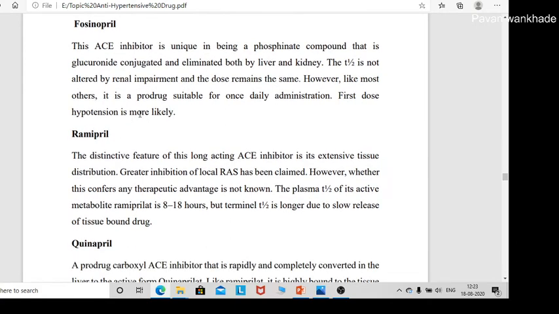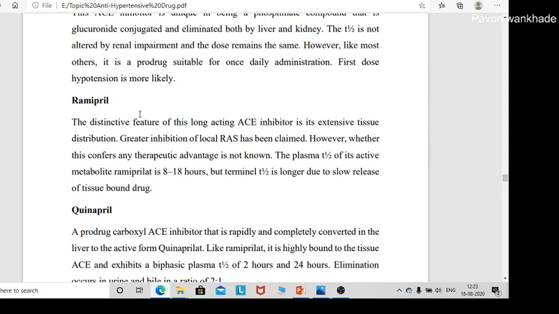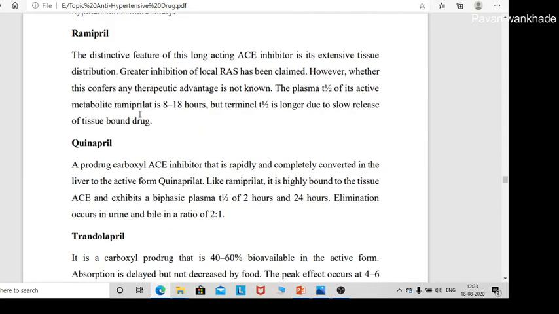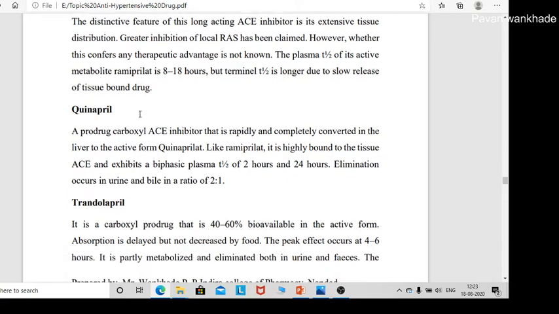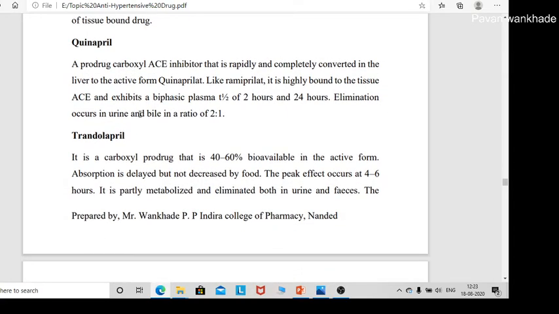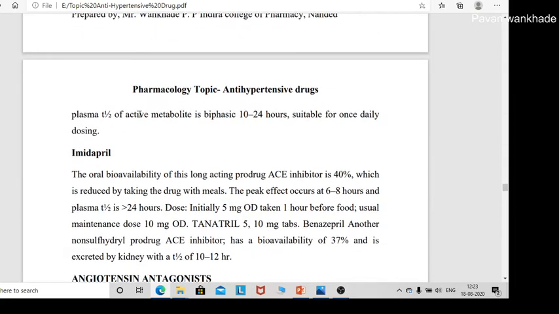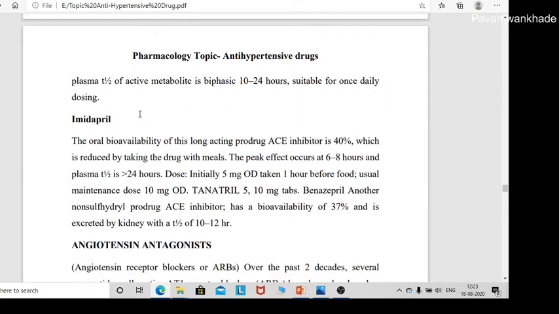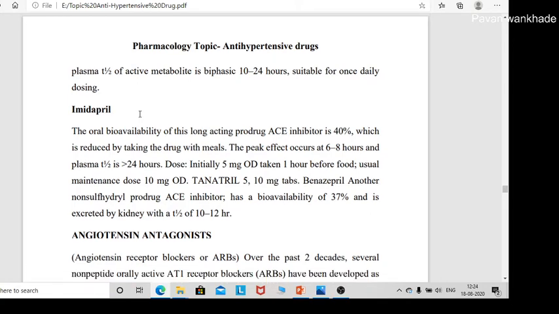Then lamivudine, an extensive feature of this is extensive tissue distribution. Then quinapril is a prodrug carboxyl ACE inhibitor, rapidly and completely converted in the liver to the active form quinaprilat. Then next is trandolapril, a carboxyl prodrug bioavailable in the active form. Next one is imidapril. Its oral availability is that of a long-acting prodrug.